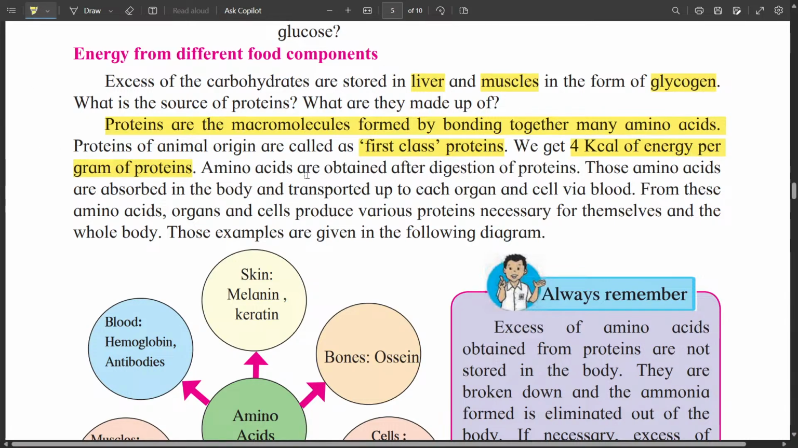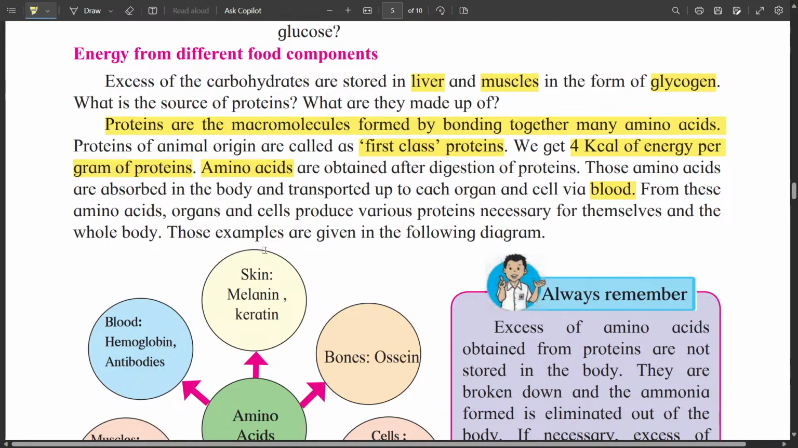In the digestive system, these proteins are broken down again into amino acids. These amino acids are absorbed in the body and transported up to each organ and cell via blood. From these amino acids, organs and cells produce various proteins necessary for themselves and for the whole body.